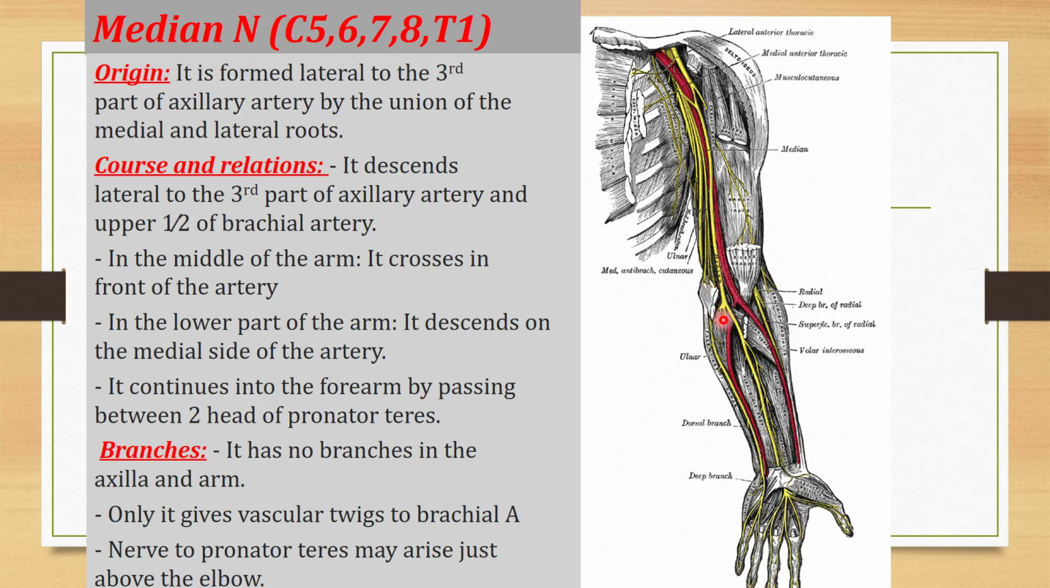It continues into the forearm by passing between the two heads of the pronator teres muscle. Here there will be one muscle which is called the pronator teres muscle, and the median nerve will cross in between the two heads of the pronator teres muscle. The median nerve does not have any branch in the axilla or in the arm. Only it gives vascular twigs to the brachial artery, and it gives a nerve to the pronator teres, which can arise just above the elbow. Because it is crossing the pronator teres, it will supply the pronator teres. This is the rule, that if any nerve crosses in between some muscle, then it will supply that muscle.